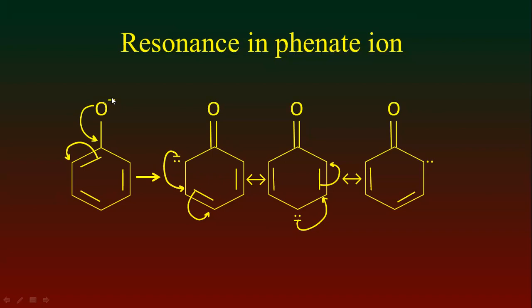That's why after releasing proton ion from phenol, the negative charge will be neutralized by the resonance effect in phenate ion. That's why the proton can be easily released in this case. By this way, phenol shows acidic properties by releasing the proton ion in aqueous solution.